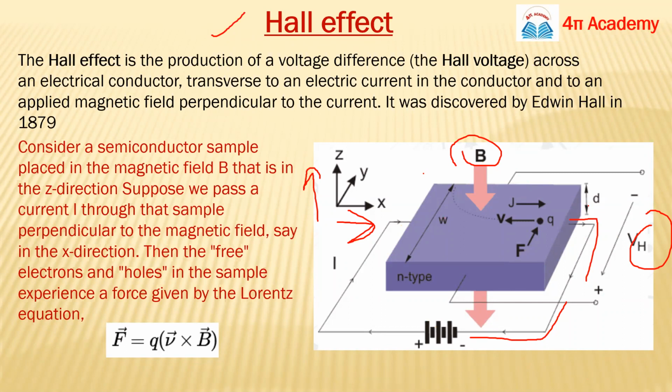Suppose the thickness of this conductor is D, and this is the width, W. We have applied some external battery, and due to this some current I is flowing, maybe this is your Ix, because it's flowing in the X direction. So you put your conductor in a magnetic field, and the magnetic field is in the Z direction, so we can write B is basically Bz.